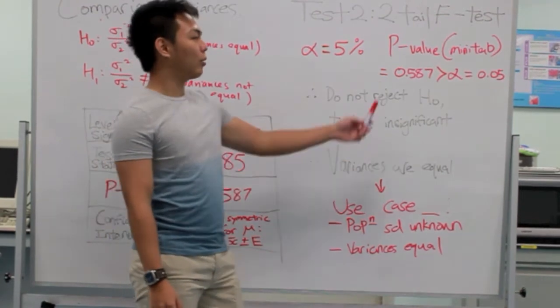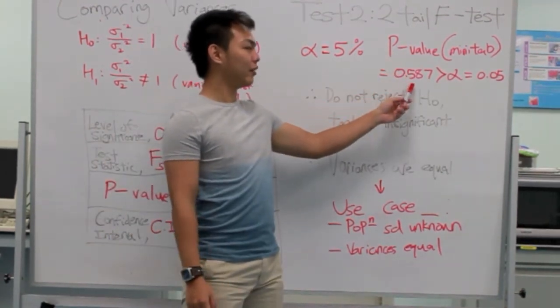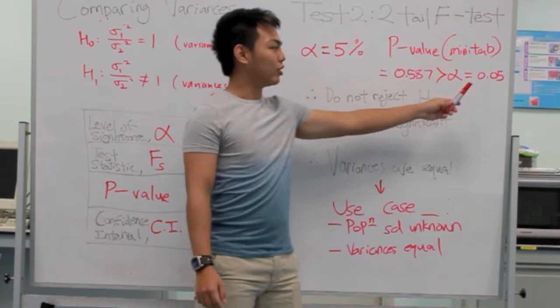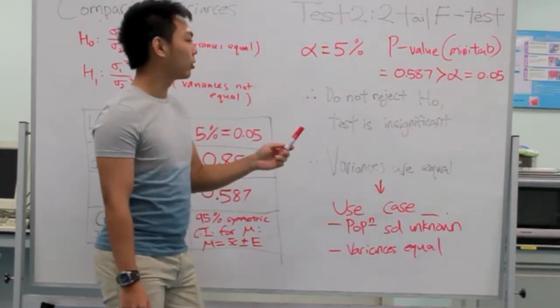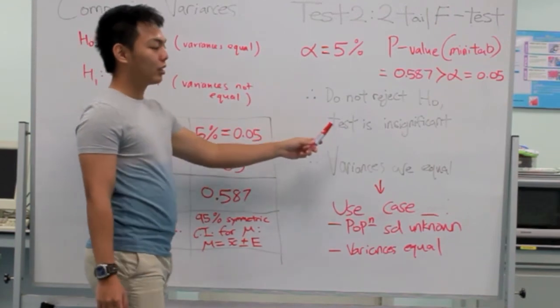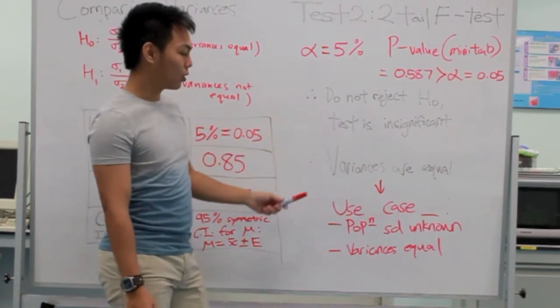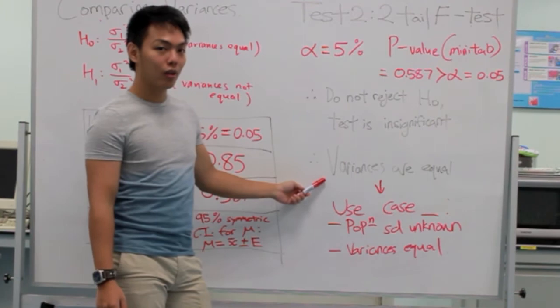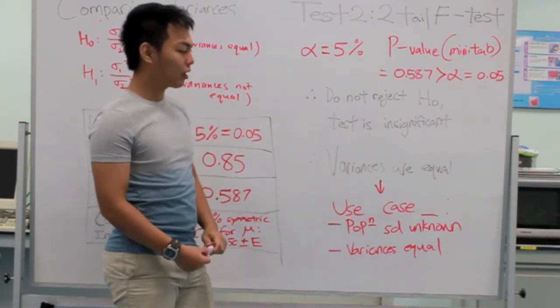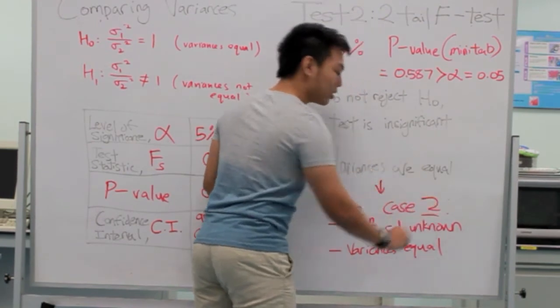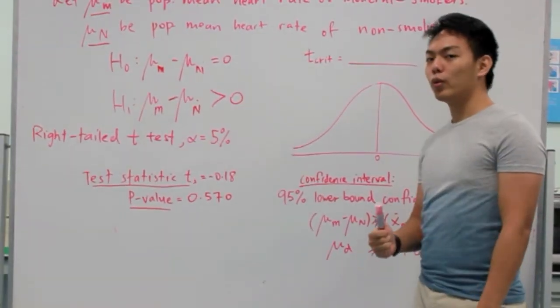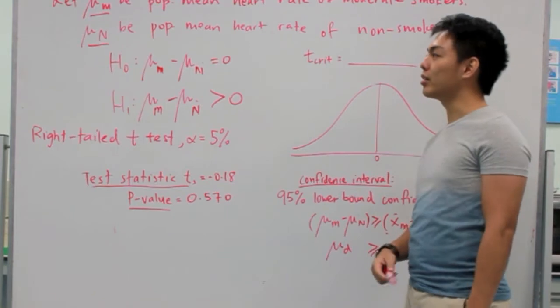So, as you can see, our p-value is greater than alpha, which is 0.05. Therefore, we do not reject the null hypothesis. Therefore, the test is insignificant, which means that the variances are equal. So, if the variances are equal, we will be using case 2 to do hypothesis testing. So now, we will be able to conduct a hypothesis testing.